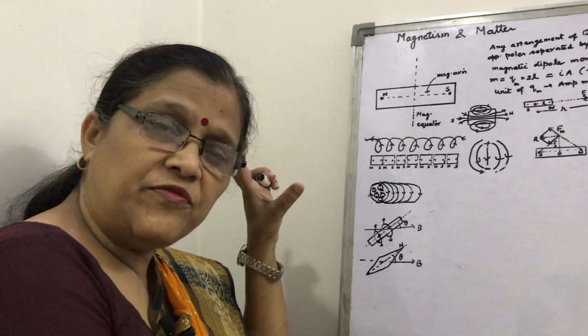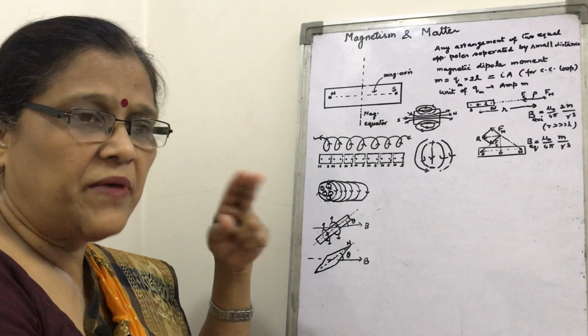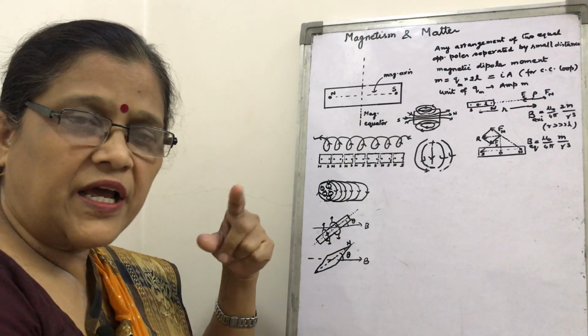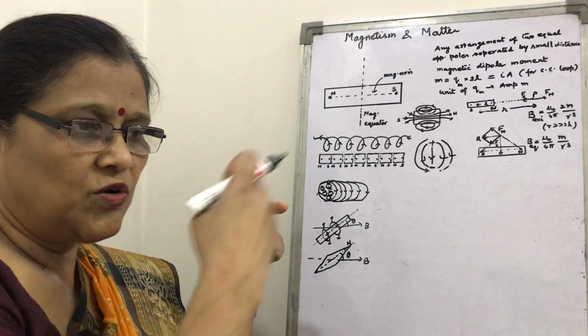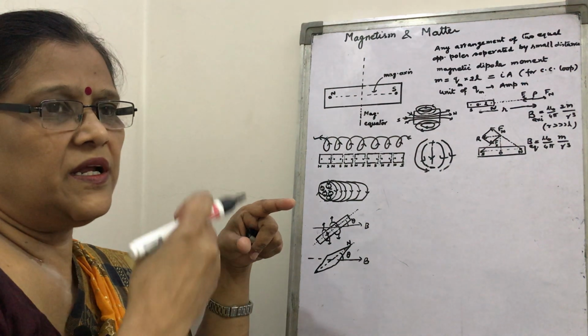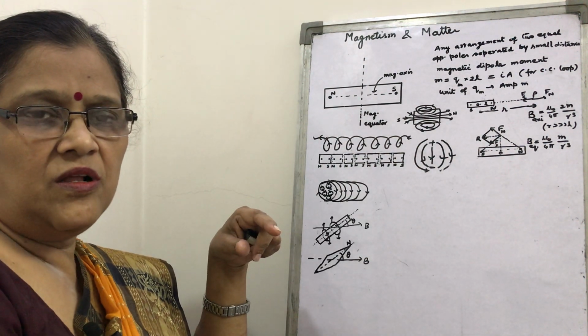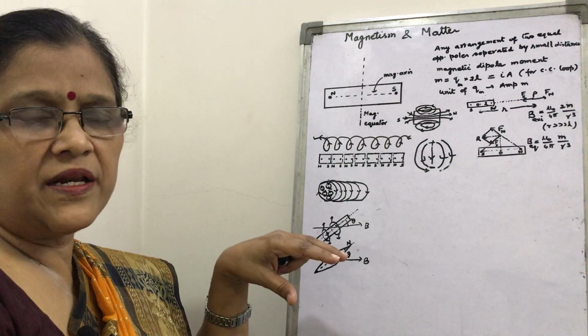Look, in the magnetic effect of current we have read all the magnetic phenomena: magnetic field due to a current carrying wire, coil or any current carrying loop, even a charged particle revolving in a circular shape. What about a bar magnet?